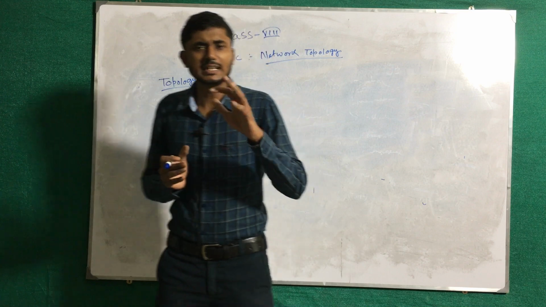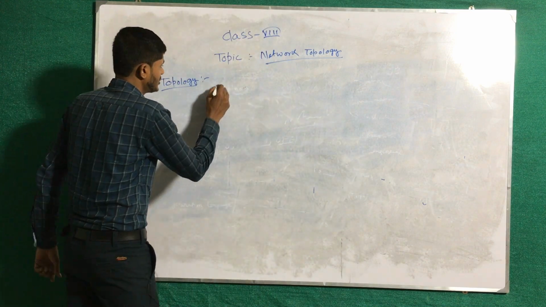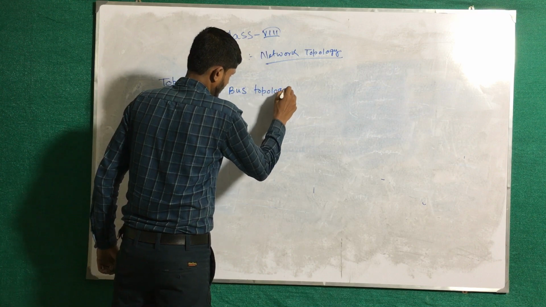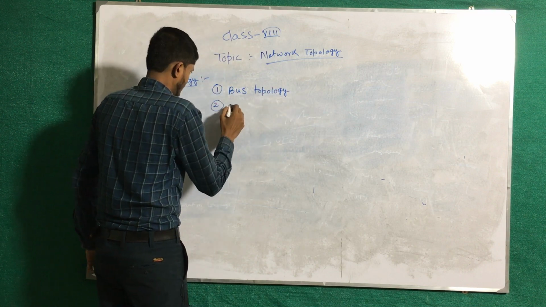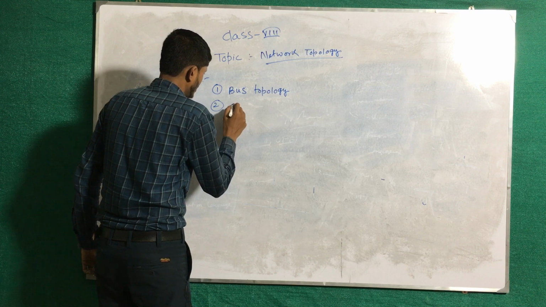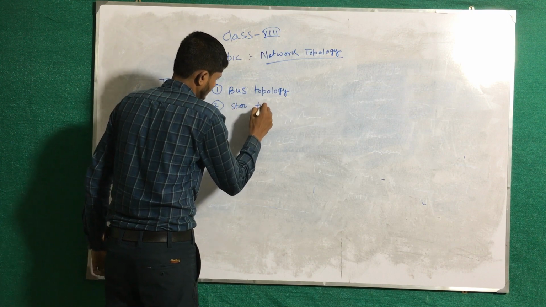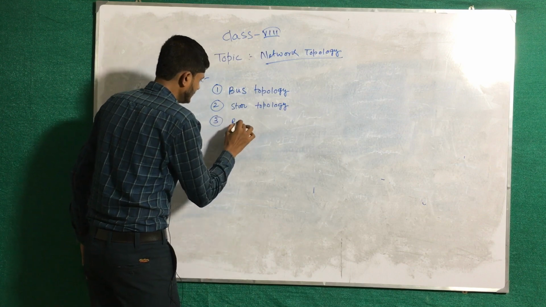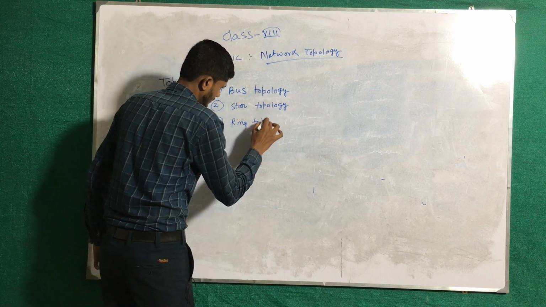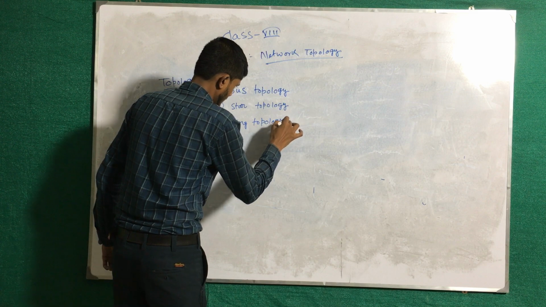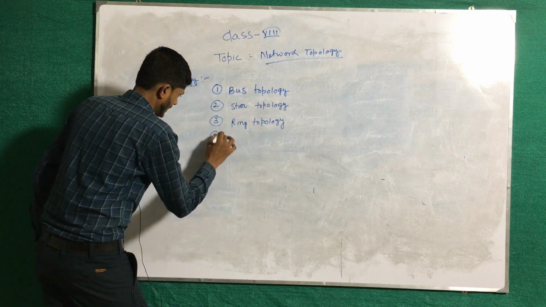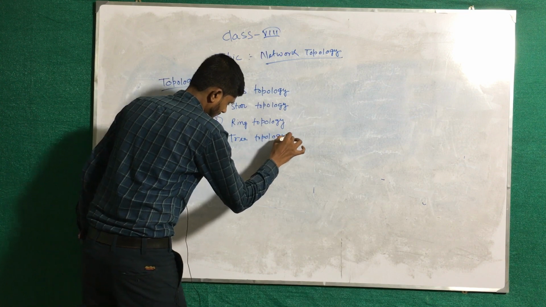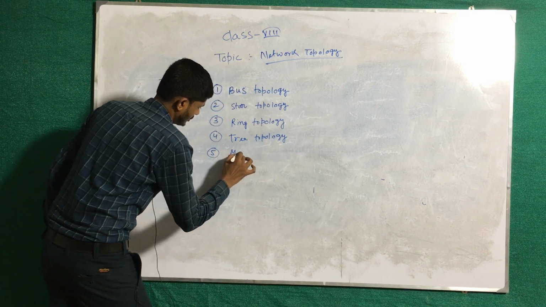Network topology is basically divided into 5 types. That means bus topology, next one is star topology, ring topology, tree topology, and the last one is mesh topology.